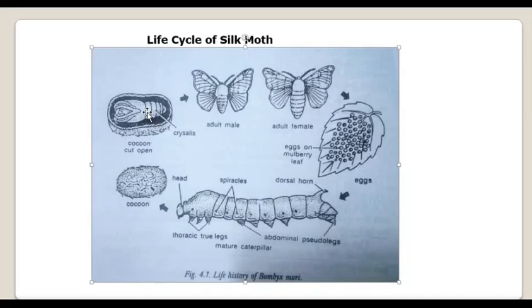Okay, so suppose at this point the alkaline fluid is released by this imago, the young one, and that is going to soften the cocoon at this portion. After that, the head of the adult is going to exert some pressure on it, so it breaks open and then the adult comes out, right? So this is all about the life cycle of the silk moth.